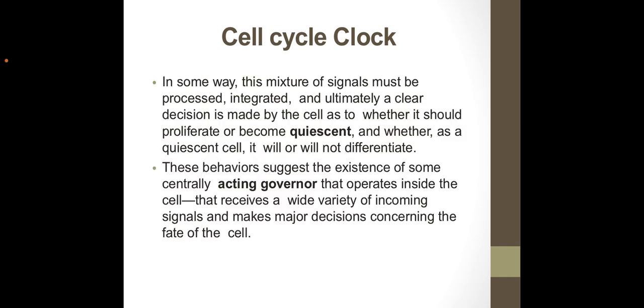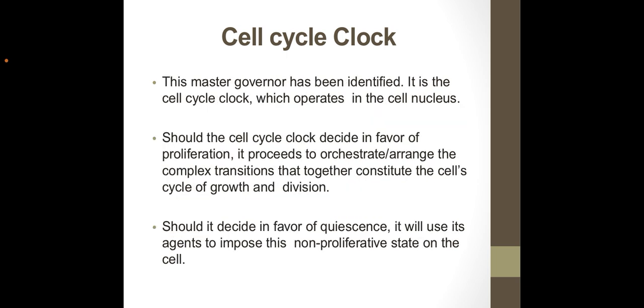So in some way, this mixture of signals must be processed, integrated, and ultimately a clear decision is made by the cell as to whether it should proliferate or become quiescent, and whether as a quiescent cell it will or will not differentiate. These behaviors suggest the existence of some centrally acting governor that operates inside the cell, receives a wide variety of incoming signals and makes major decisions concerning the fate of the cell. So this master governor has been identified. It is the cell cycle clock, which operates in the cell nucleus.